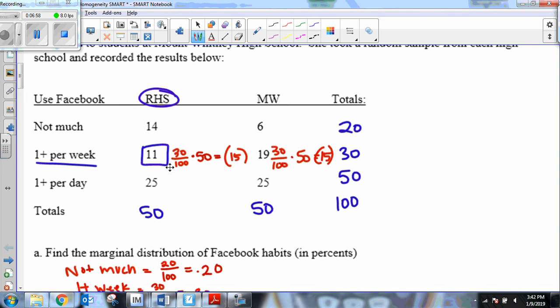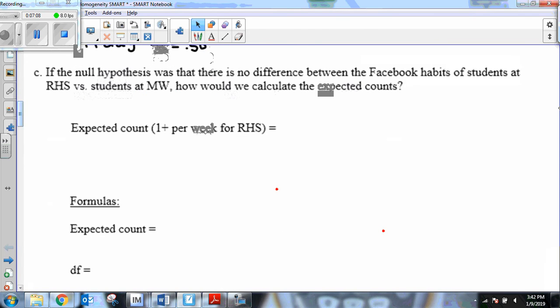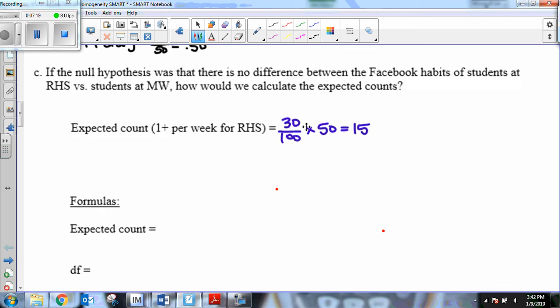Now this may sound kind of confusing. How am I getting these percentages or these numbers? If it's not quite making sense, I thankfully have a formula for you. Down here, you may have wanted to write how we did that. Again, we said 30 out of 100 students, and then we multiplied it by the sample size of 50. That gave us my expected count of 15. But we thankfully have a formula that makes it a little bit easier. Instead of writing it this way, what if I wrote it this way? 30 times 50, and then divide by 100.